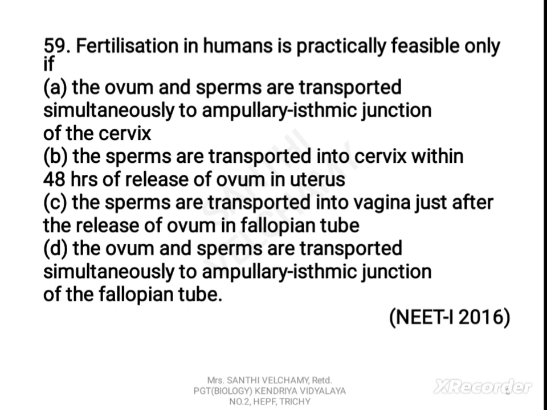C. The sperms are transported into vagina just after the release of ovum in fallopian tube. D. The ovum and sperms are transported simultaneously to ampullary-isthmic junction of fallopian tube. Can you guess the answer? It is D. The ovum and sperms are transported simultaneously to ampullary-isthmic junction of fallopian tube.